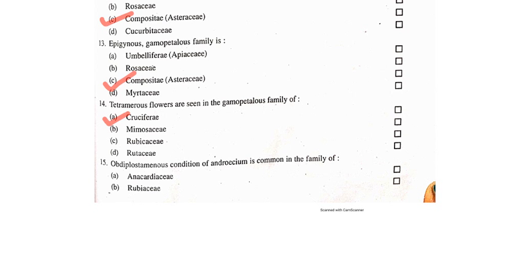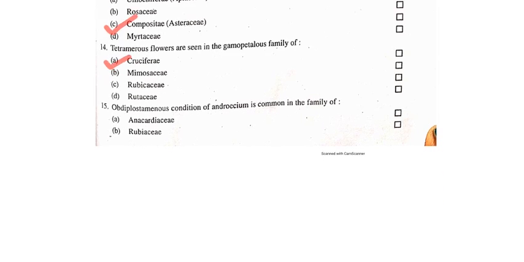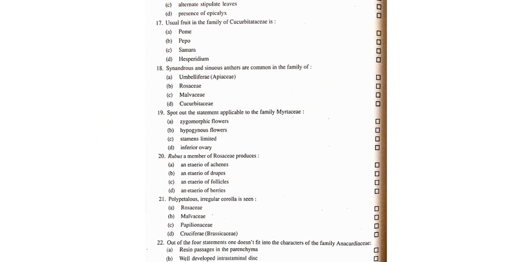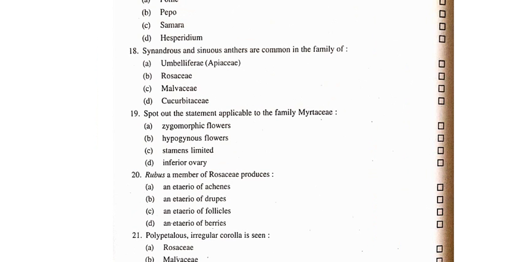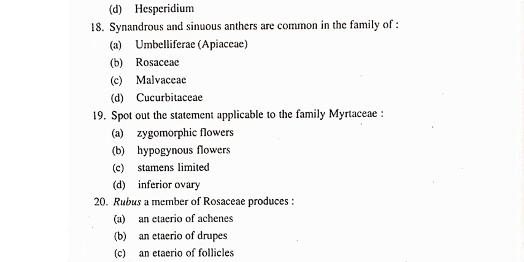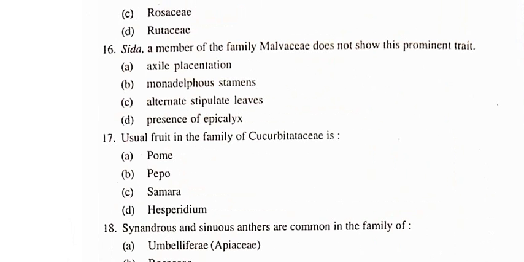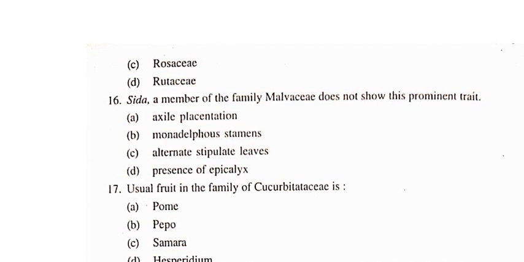Now, next question. Obdiplostemonous condition of androecium is common in the family of. Options are A. Anacardiaceae, B is Rubiaceae, and option C is Rosaceae and option D is Rutaceae.